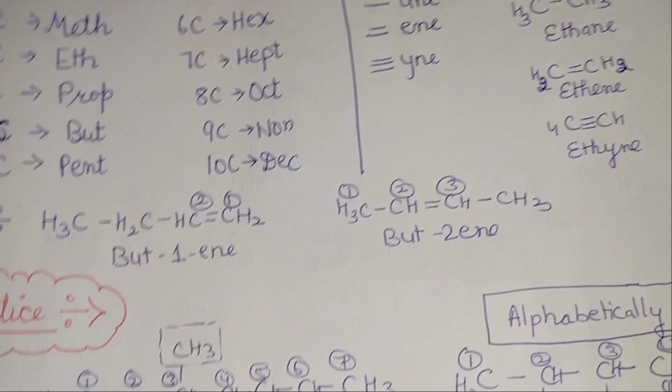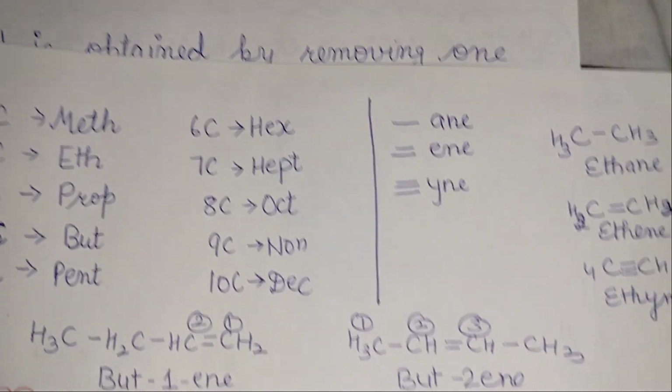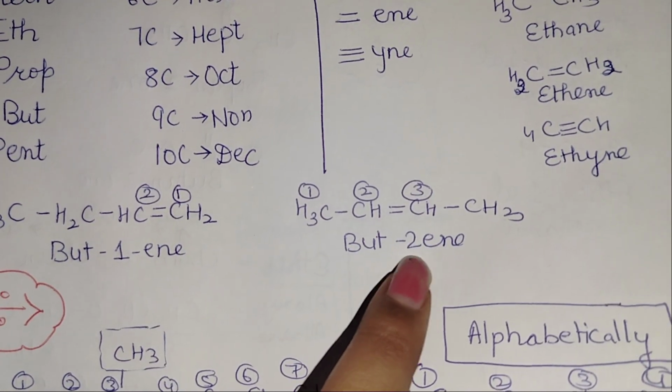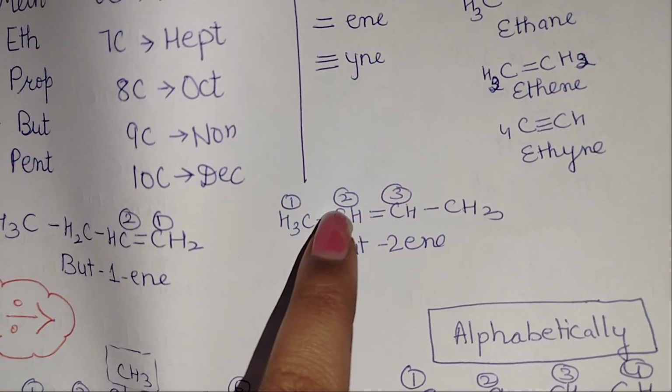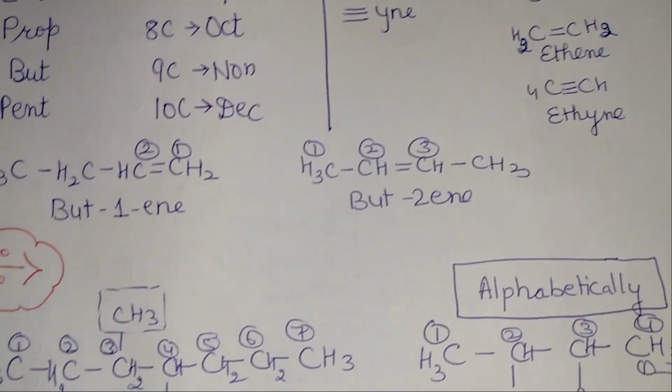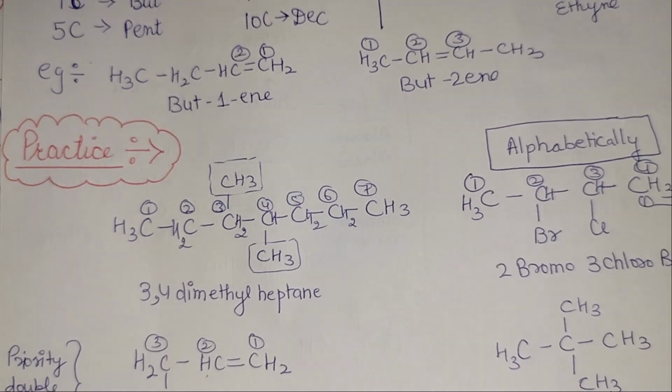Now one more confusion: here we have a double bond between 2 and 3. So what do we write, but-3-ene or but-2-ene? We go with the smaller number. So here we write but-2-ene. All right. Now come to the practice question.